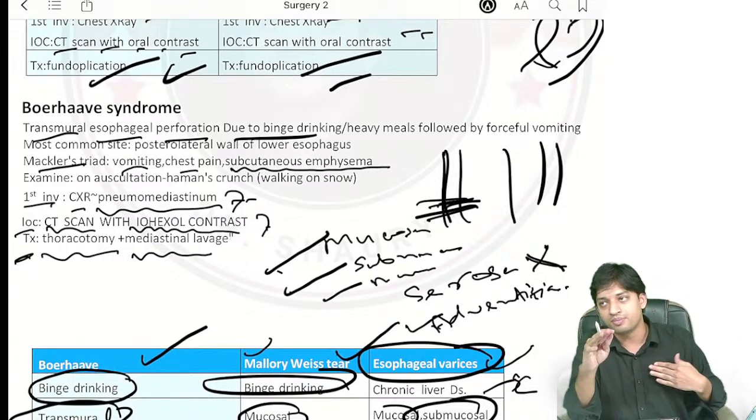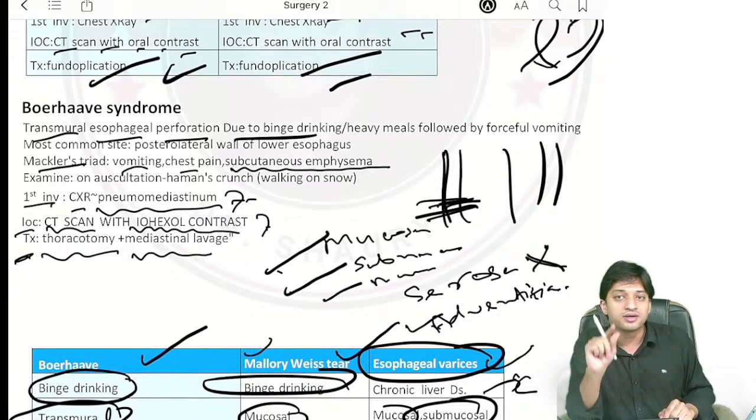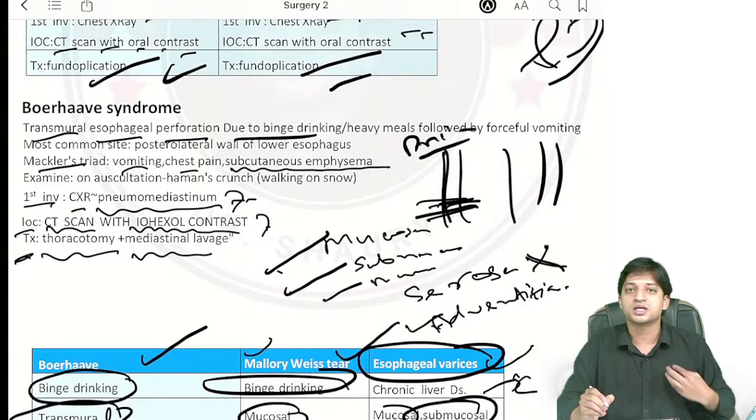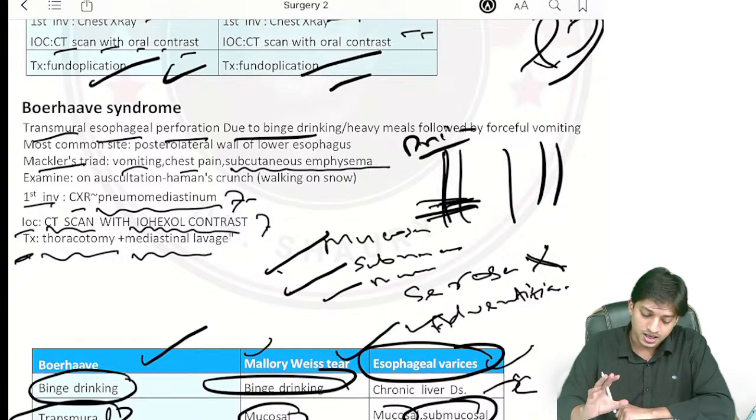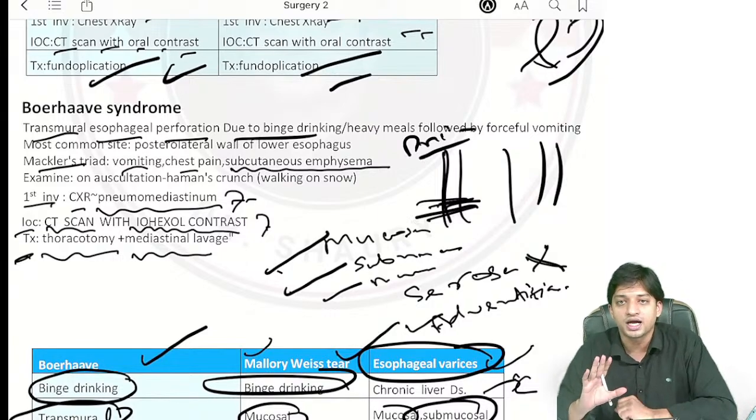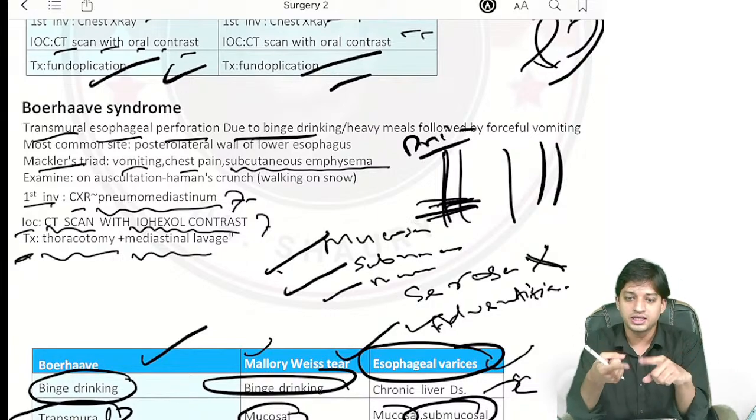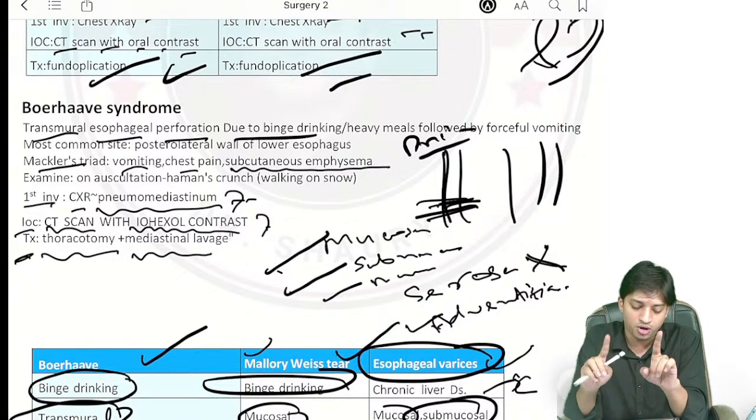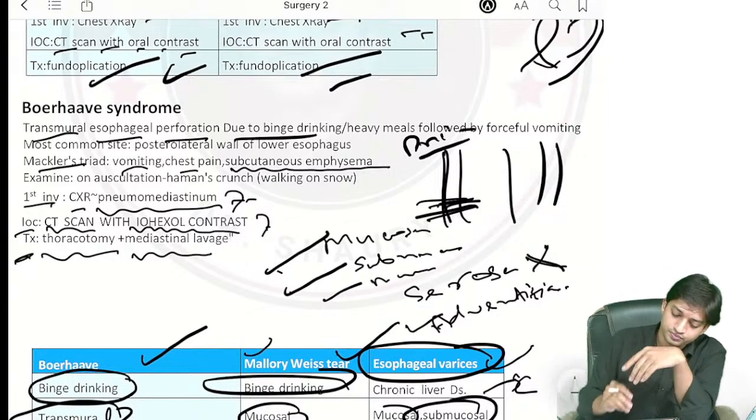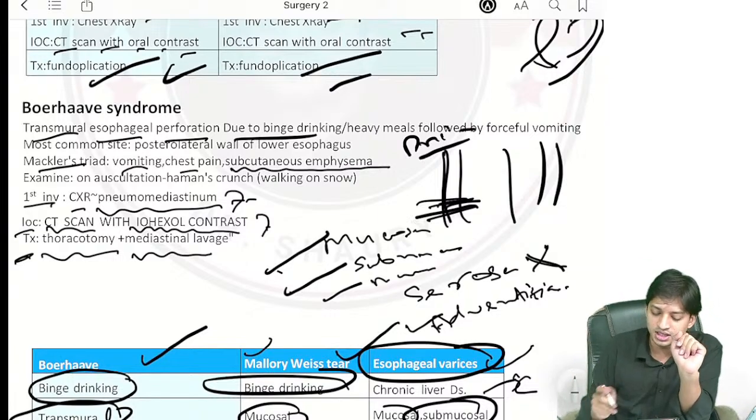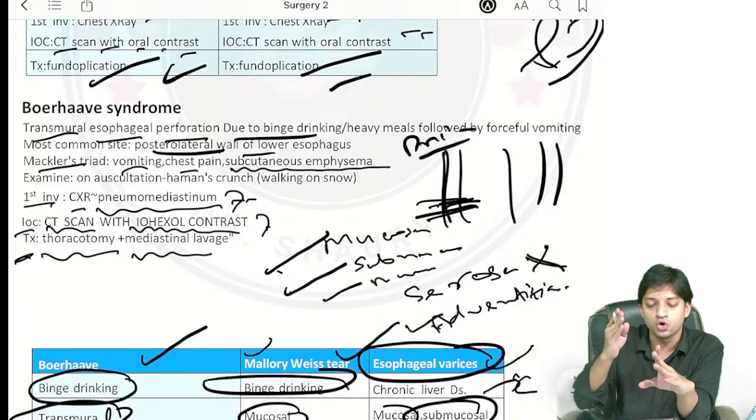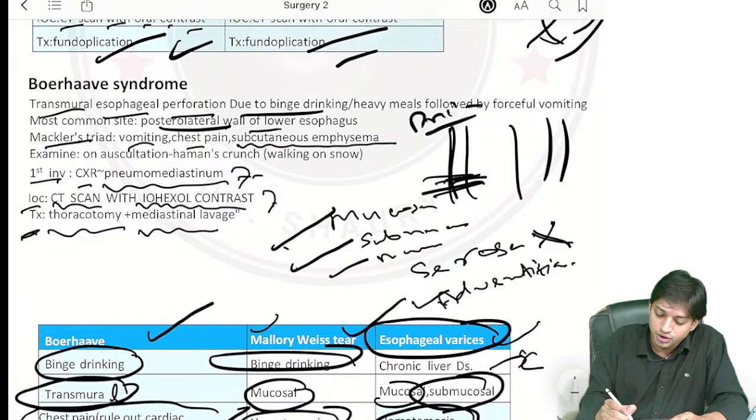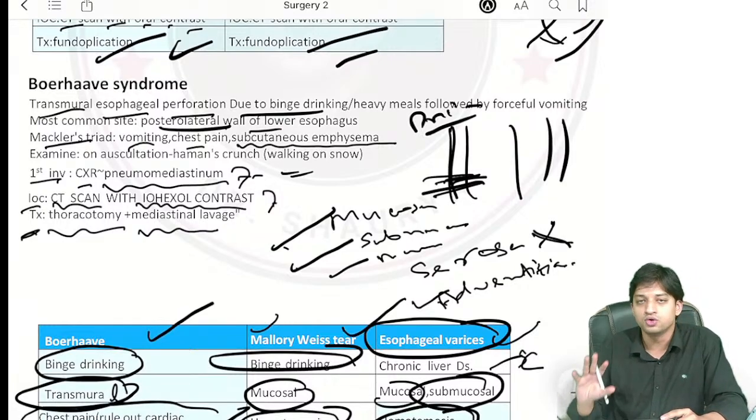Whenever you will be pressing or auscultating, they will give you the history of crunching sounds. You will listen to the crepitations. On auscultation, subcutaneous emphysema will be there, right? Now, also they will give you Mackler's triad. What is Mackler's triad? Complete tear is there. There will be vomiting, chest pain and subcutaneous emphysema. They form the Mackler's triad, important for Boerhaave syndrome. Now, they have asked you about the most common site of the tear, that is the posterolateral wall of the lower esophagus. Now, first investigation, chest x-ray you will do, and you will find pneumomediastinum.